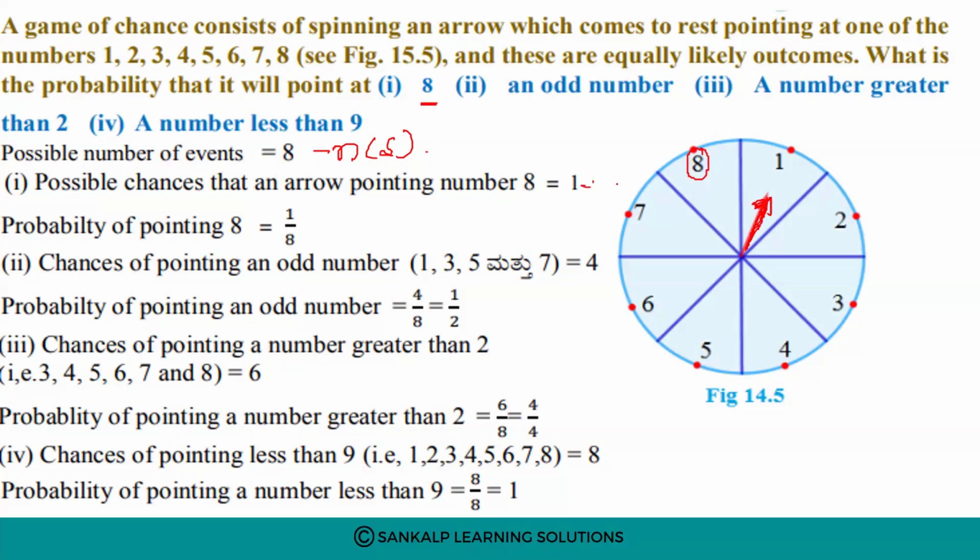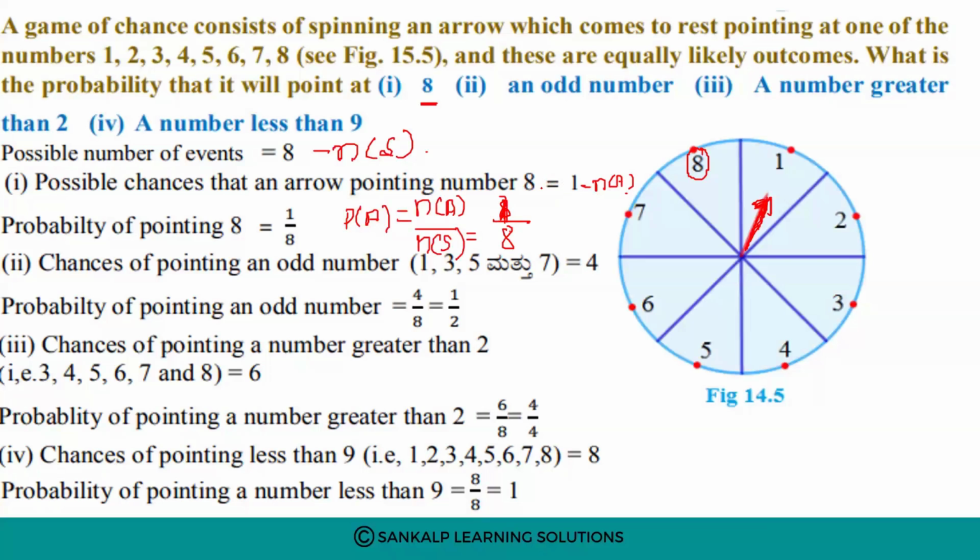So this I will call it as N of A. Then probability of pointing 8, P of A, is equal to N of A divided by N of S. N of S is the total number of outcomes. So it is 1 divided by 8. 8 is the total number of outcomes and N of A is 1.